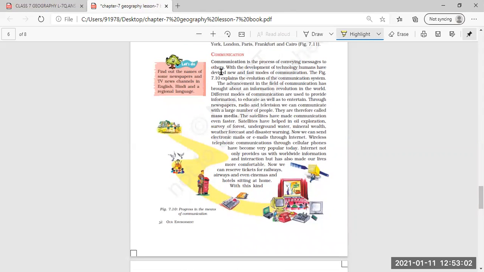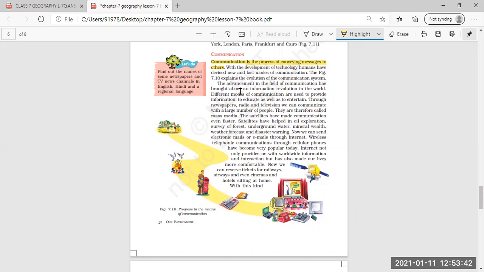Now for today we are going to start with communication. What is communication? Communication is the process of conveying messages to others. To convey messages to others, this communication system is there. With the development of technology, humans have devised new and fast modes of communication. Previously, the communication system was not so developed, but due to advanced technology and knowledge, human beings have made fast modes of communication.